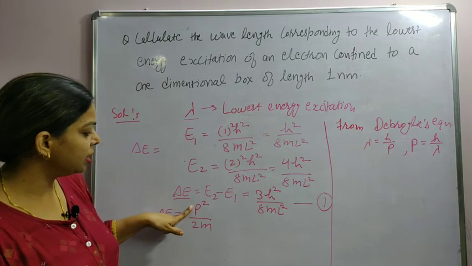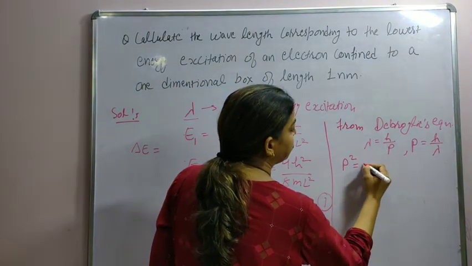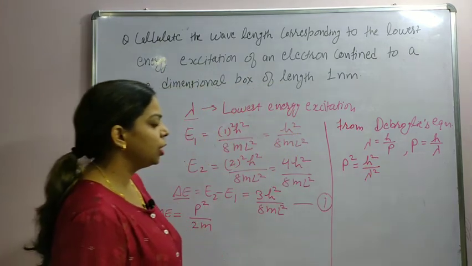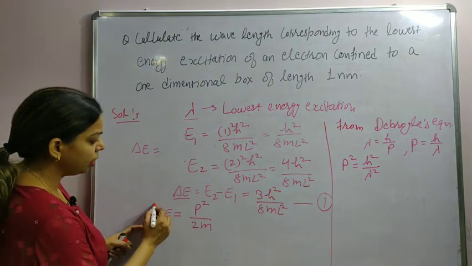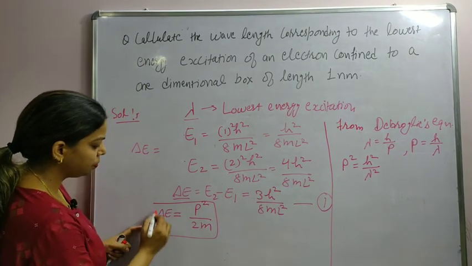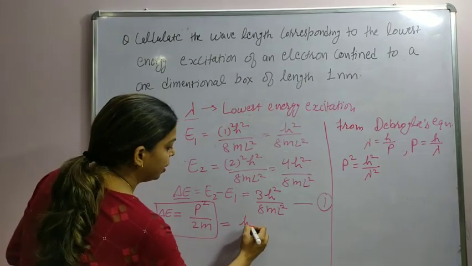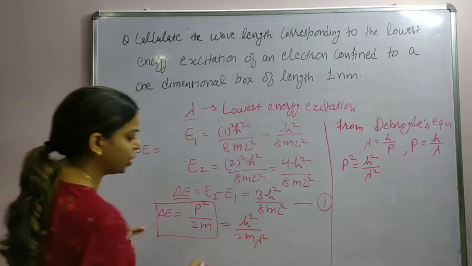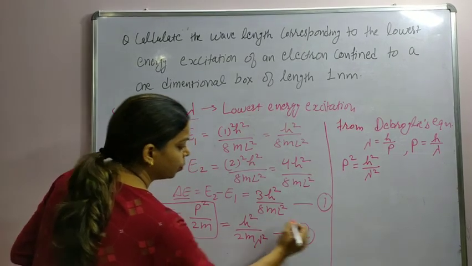What I need here is p square, so p square will be h square upon lambda square. If I substitute this value of p square in the energy expression, this energy will be equal to h square upon 2m lambda square. Mark it equation number 2.